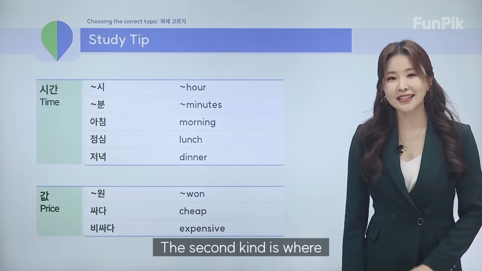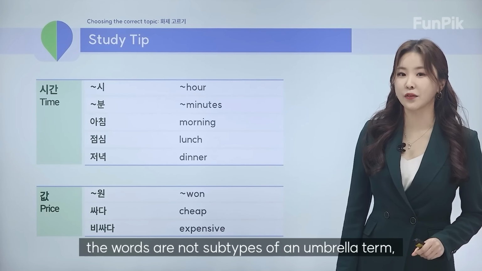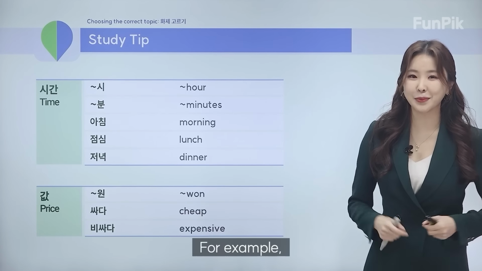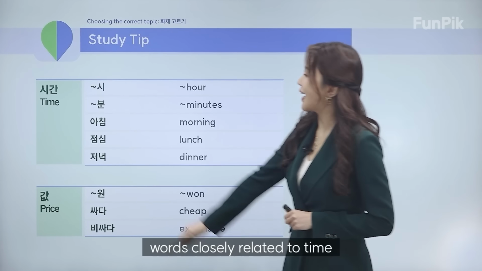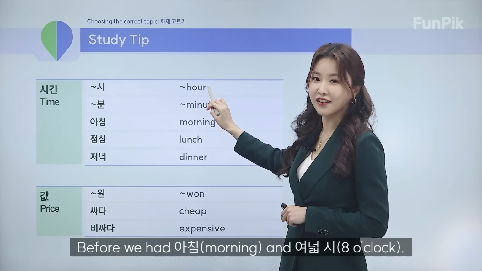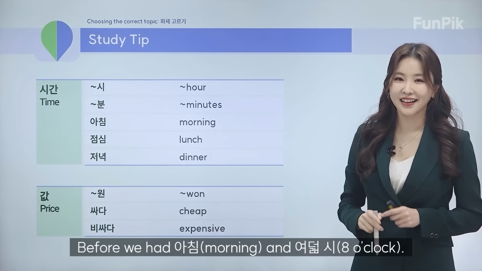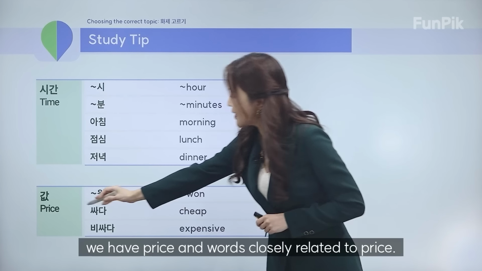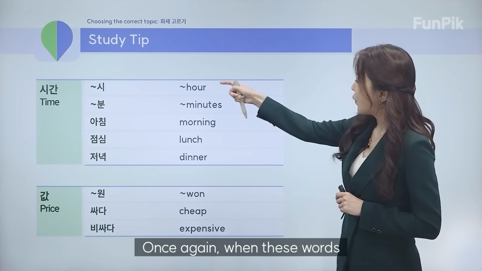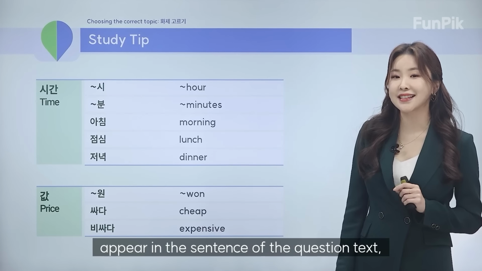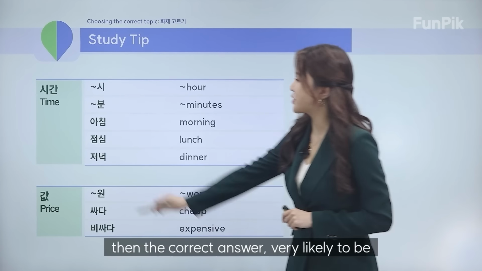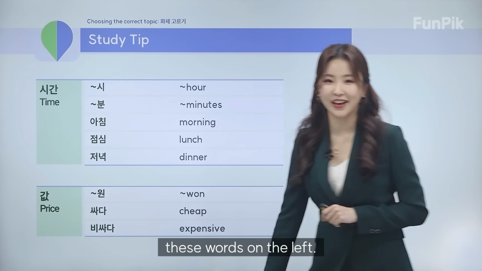The second kind is where the words are not subtypes of an umbrella term, but they are very closely related. For example, words closely related to time include 아침, 몇 시. Before we had morning and 8 o'clock, didn't we? 8시, 8 o'clock. And likewise, we have price and words closely related to price. Once again, when these words appear in the sentence of the question text, then the correct answer is very likely to be these words on the left.